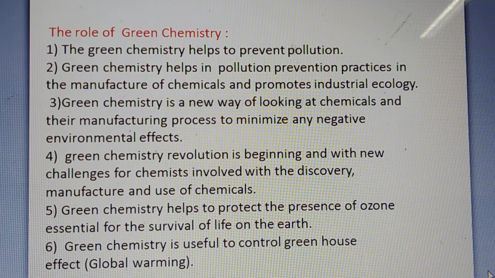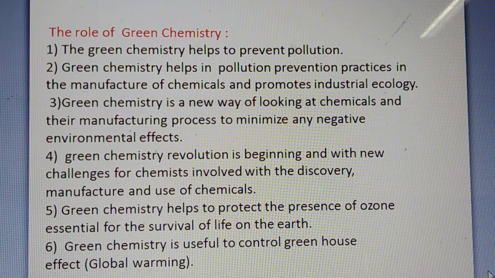Green chemistry helps in pollution prevention practices in the manufacture of chemicals, and it also promotes industrial ecology. Green chemistry is a very new way of looking at chemicals and their manufacturing processes to minimize any negative environmental effect.